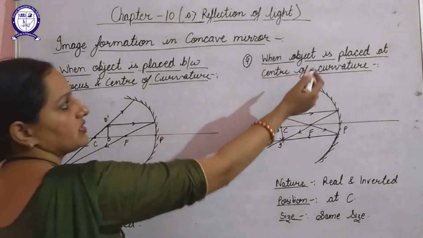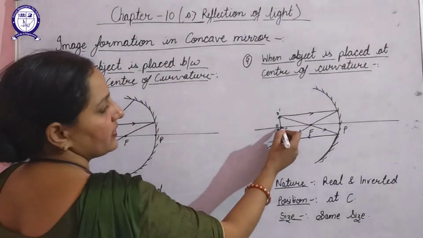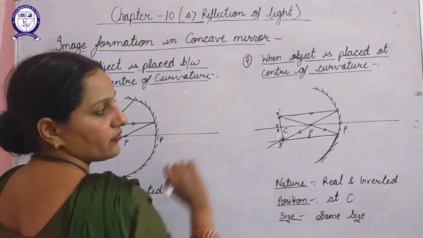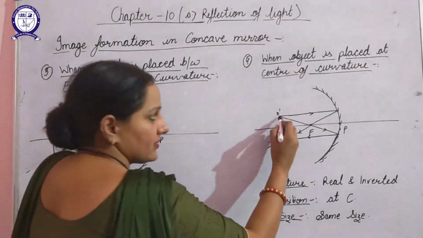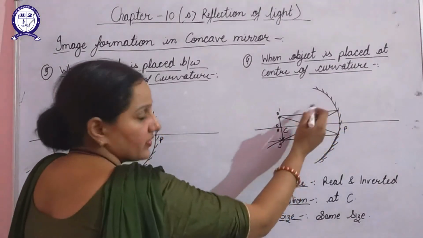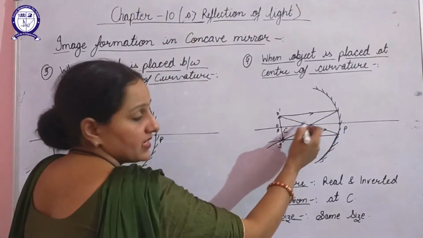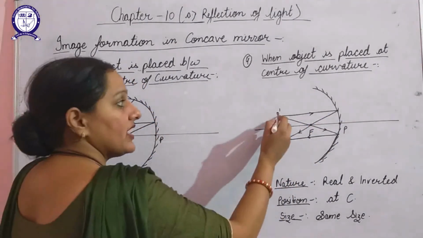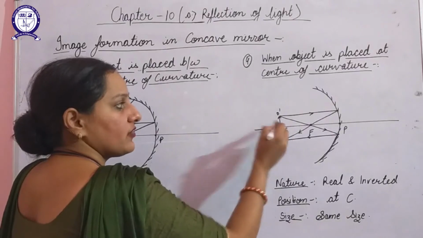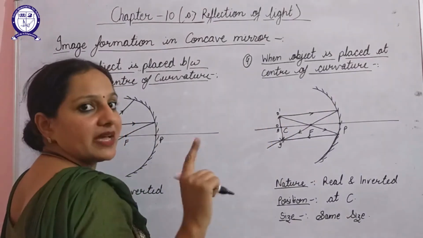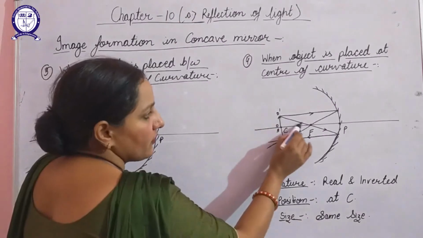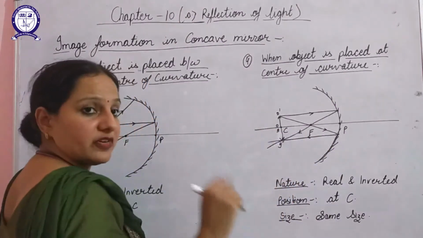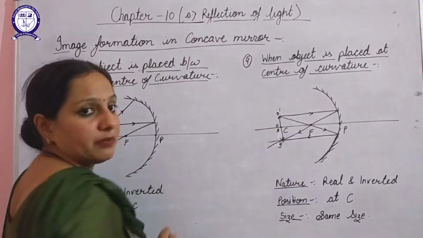Next case, when the object is placed at center of curvature. When we will place your object at center of curvature, so the first step will remain same. One ray of light will be parallel to principal axis, so after reflection it will pass through focus. Second ray of light we cannot pass as it is coming from center of curvature. So here we'll apply another rule, that the ray of light is passing through focus. So after reflection it will become parallel to principal axis.